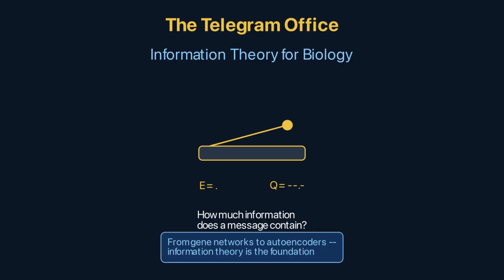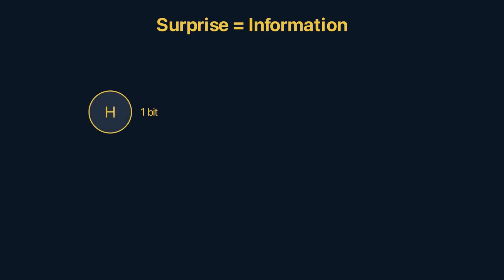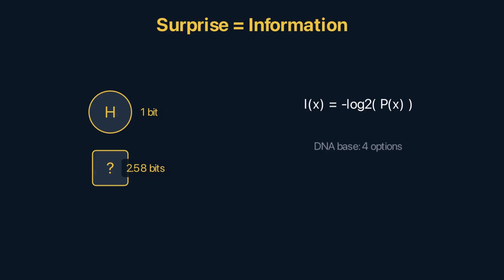And the math behind this compression, information theory, runs everything from gene regulatory network inference to variational autoencoders. When something unlikely happens, it's surprising, and surprising events carry more information. A coin landing heads, 1 bit of information. A specific card from a deck of 52, about 5.7 bits. A specific DNA base, 2 bits, 4 equally likely options.